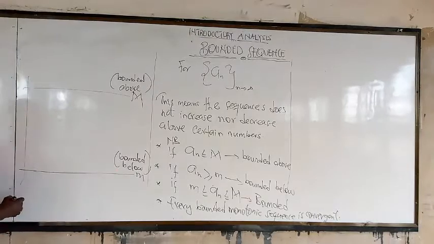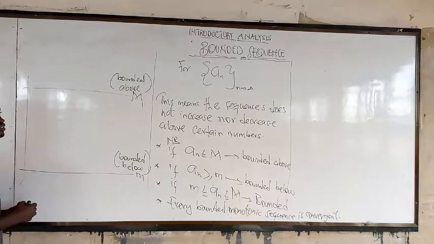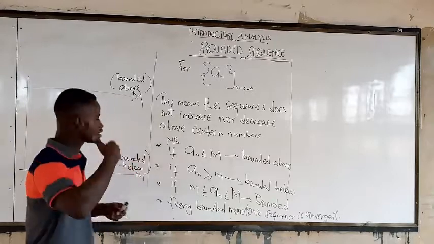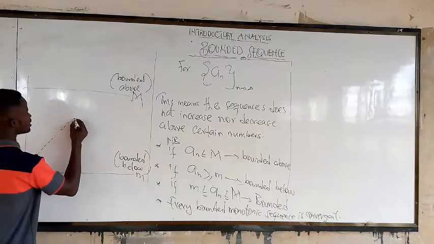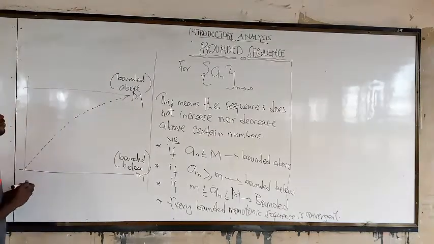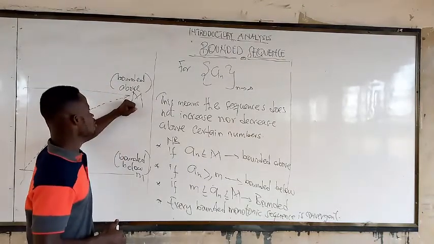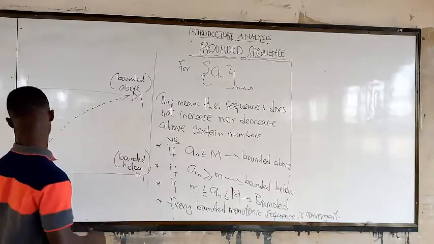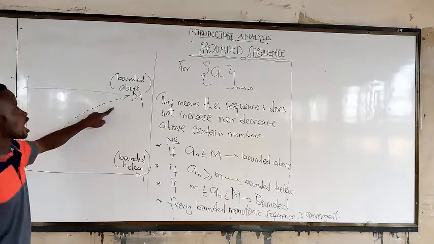Let's say that we have a sequence of numbers and it's from the least value like 1, 3, 6. Then you see it is increasing from the least value till infinity. Then we are saying that this is bounded above by M, because it goes from the least till it gets to the M. So this is bounded above.